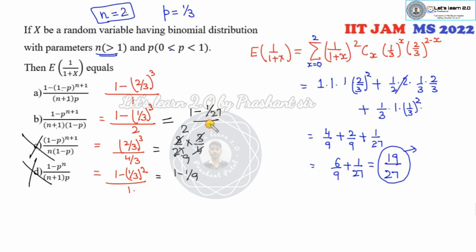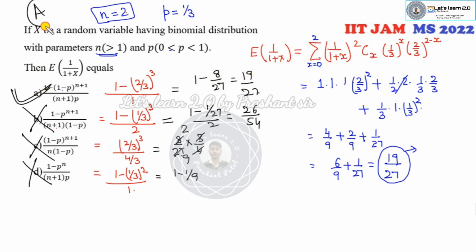Look at this one, 1 minus 1 over 27 over 2, so 26 over 54. Again, this option is cancelled. I can check here, it is 8 over 27. You can see 19 over 27. A is my right answer.